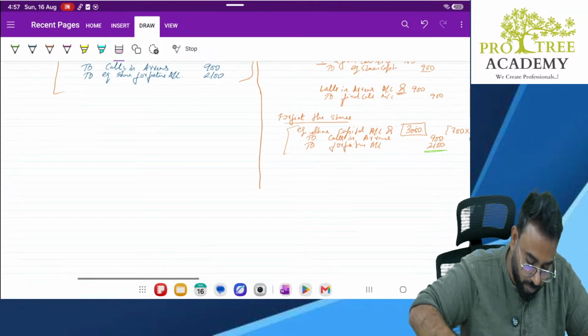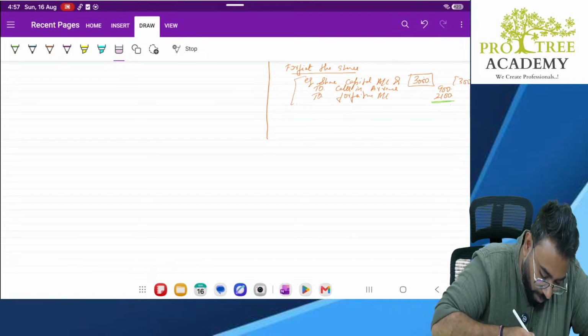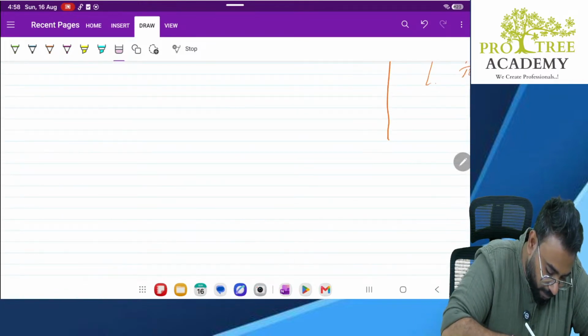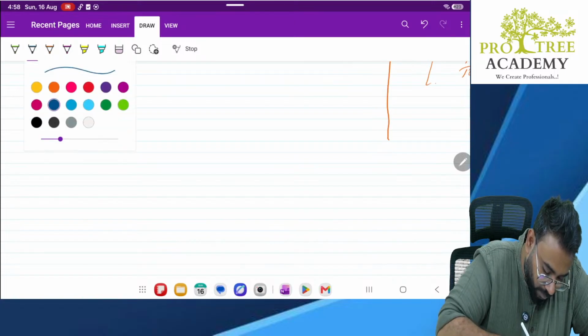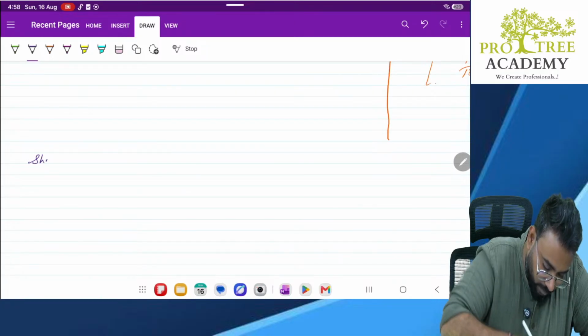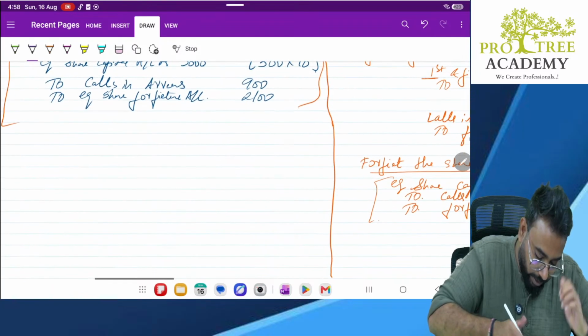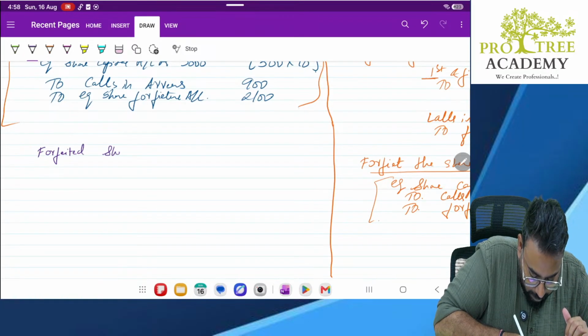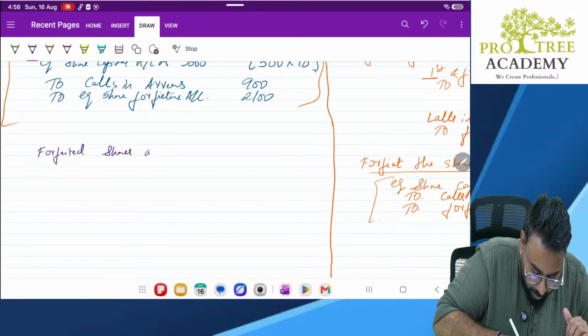So suppose, let's say, this example only we will take. Forfeited shares are reissued.